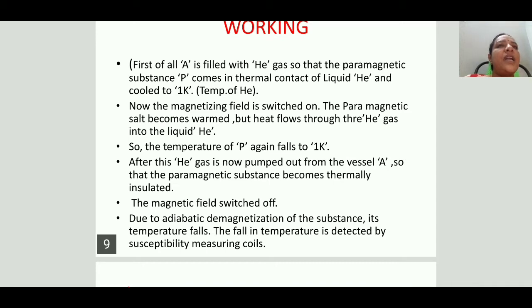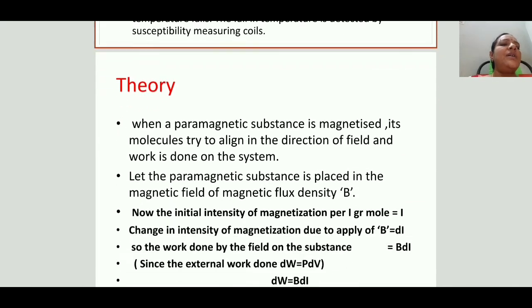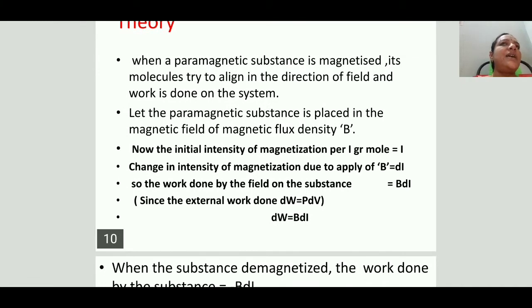Switching off means we are demagnetizing the paramagnetic salt. Due to adiabatic demagnetization of the substance, its temperature falls. Automatically, the fall in temperature is detected by the susceptibility measuring coils, which are around vessel A. So that is the experimental process.